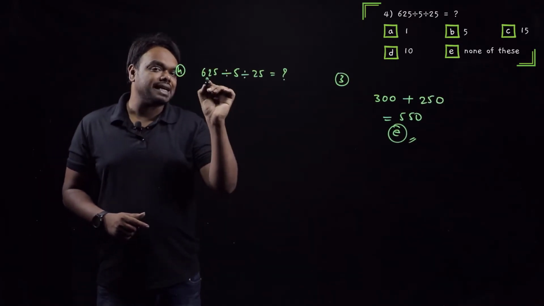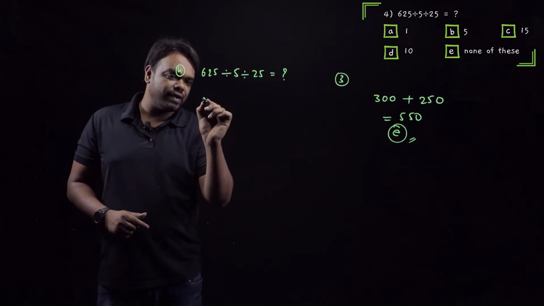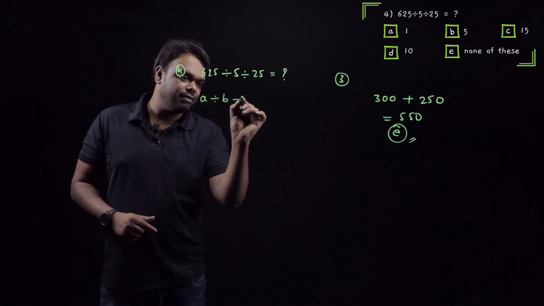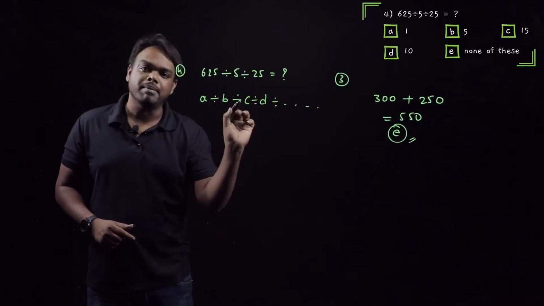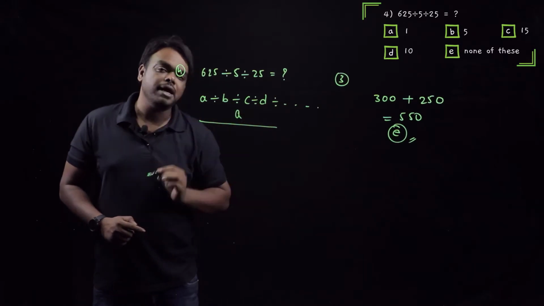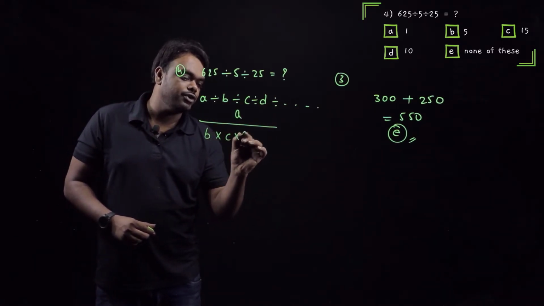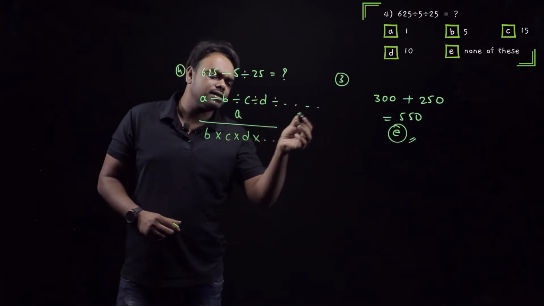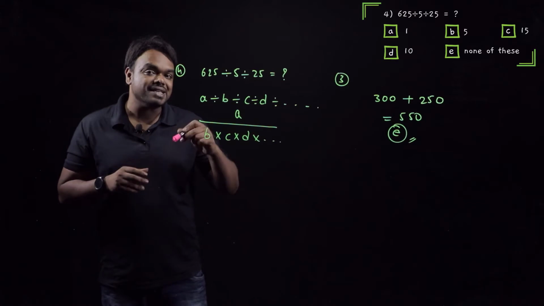Look, this particular type of question I have already explained in the basics of simplifications. So whenever you have A divided by B divided by C divided by D, or any number, it doesn't matter, only the first term goes to the numerator and all the remaining go to the denominator. So B into C into D, and if you have any other terms, you can put them here. Just by looking at that, the question becomes very simple for us now.